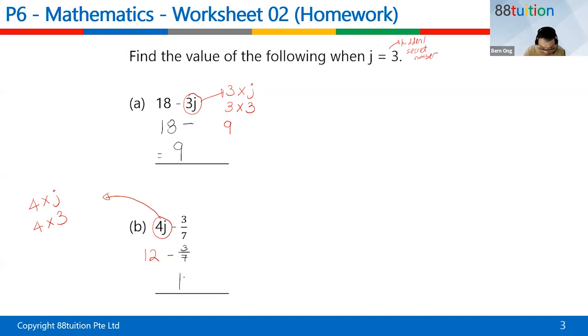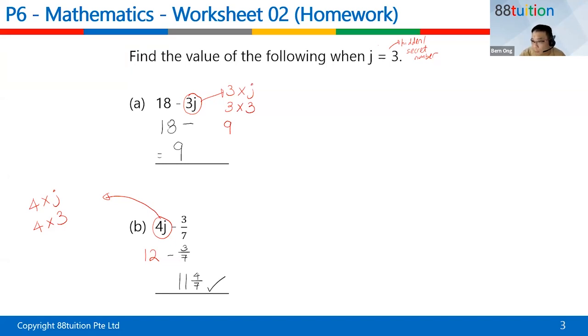And 12 whole minus 3 over 7 is 11 whole and what? 4 over 7. Correct or not? Some of you are giving me the answer as a mixed number, not as an improper fraction. Some of you are giving answers in the chat. Very good.